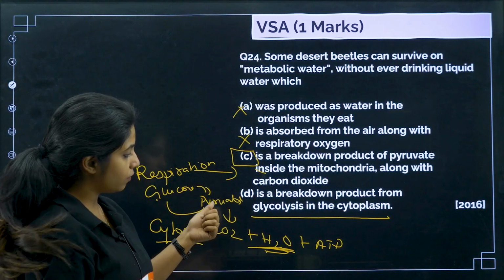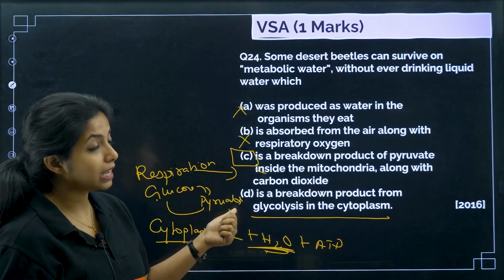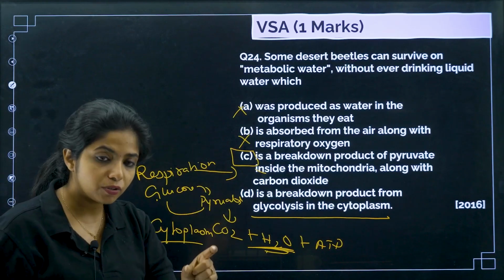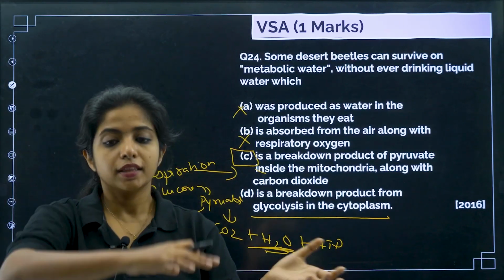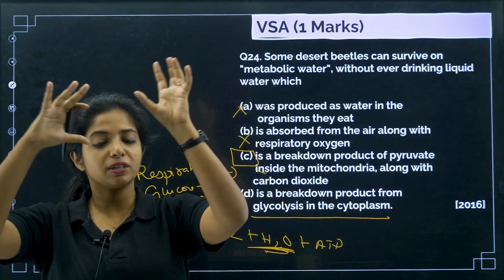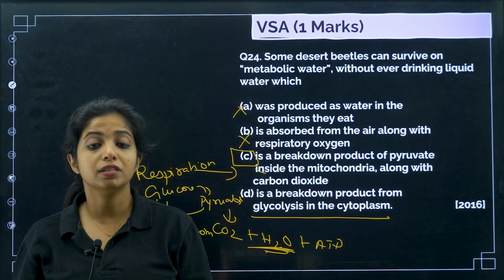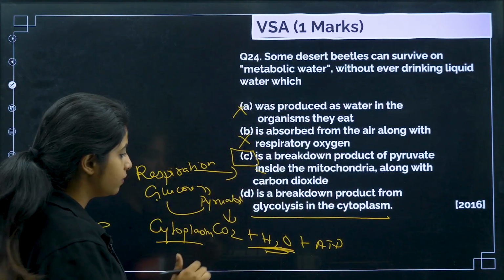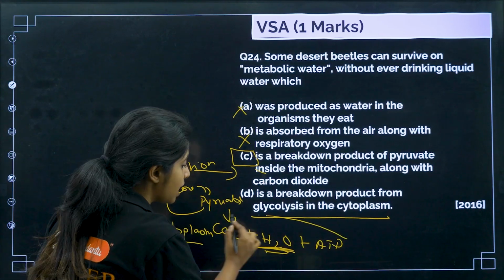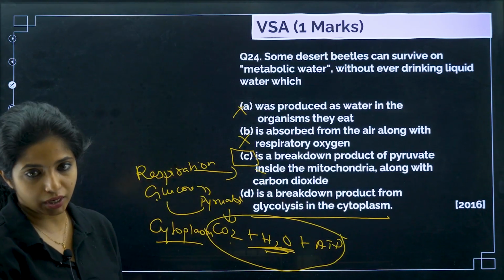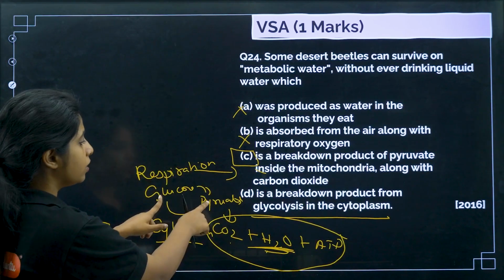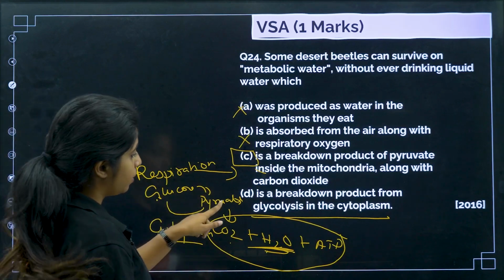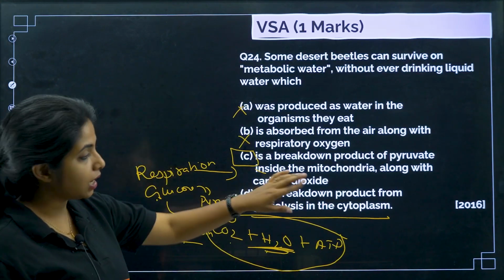This will undergo the Krebs cycle, and later on another process known as the ETC. At the end it will give CO2, H2O and ATP, but this happens where? In the mitochondria. So you should know that the cytoplasmic reaction is not going to give you enough water, but from here to here it will give you water, and it happens in the mitochondria.